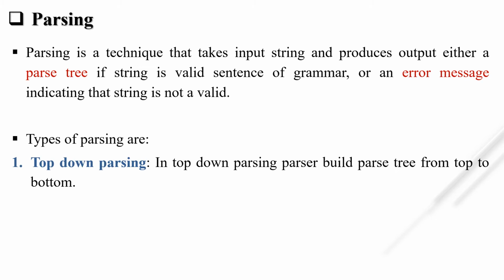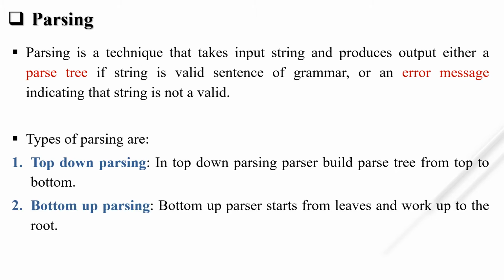As we know, there are two types of parser. First is the top-down parser, where we build the parse tree from the start symbol to the leaves. That is, from the start symbol to the input string in a top-down manner. And the second is bottom-up parsing. In bottom-up parsing, the parser starts from the leaves and works up to the root or start symbol. So it starts from the input string and goes towards the start symbol, that is, in a bottom-up manner.